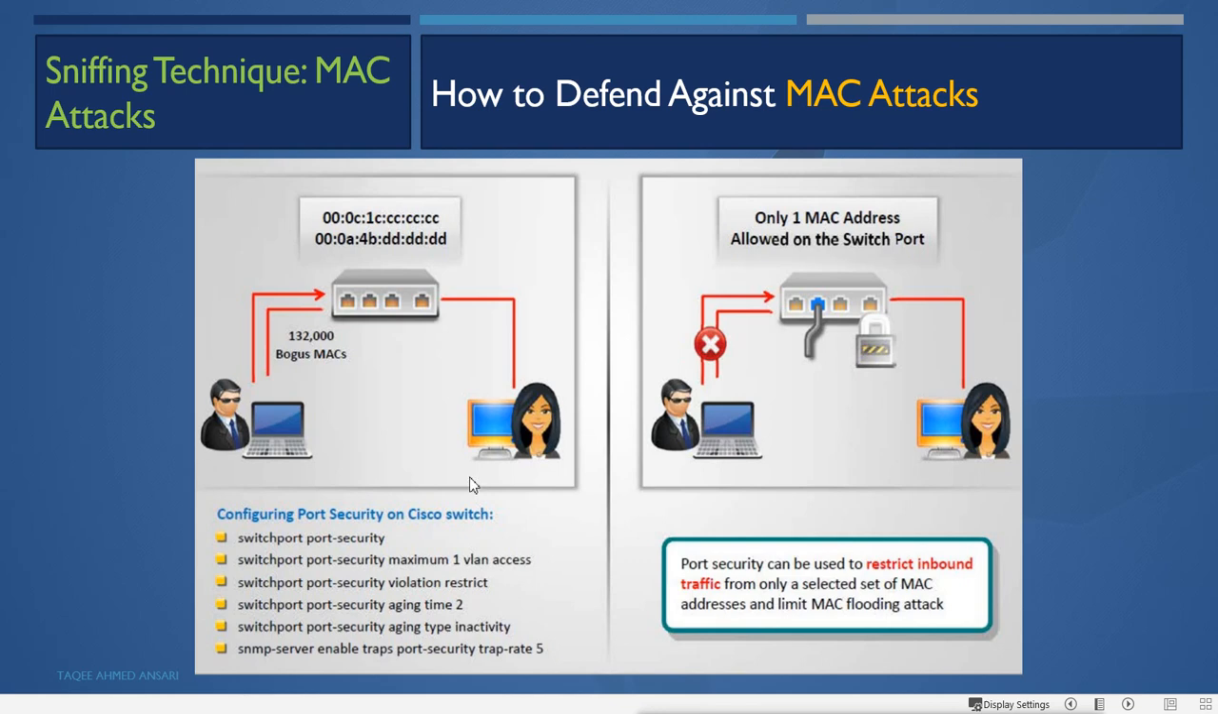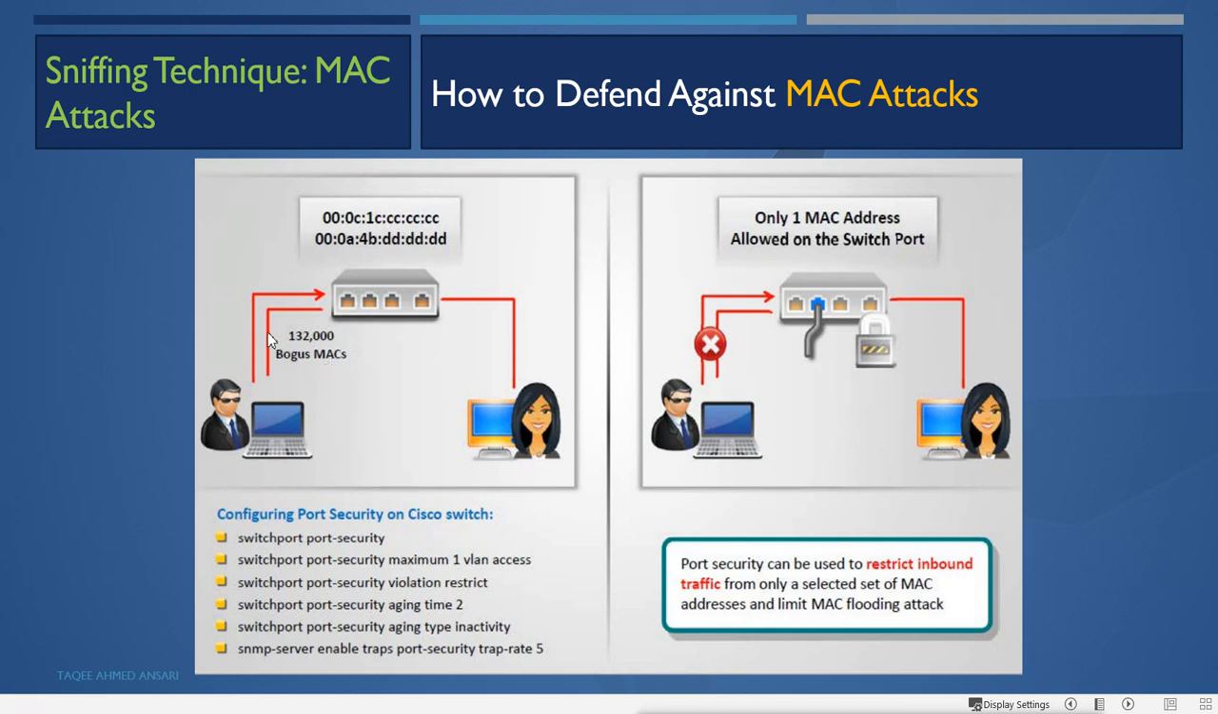We can set any number of limits, like maximum 1, so only one MAC address is allowed on that port. We can do this on all the ports of the switch, so that when an attacker tries to send bogus MAC addresses, like 132,000 per minute, only one MAC address will be updated there and the other MAC addresses will be dropped.